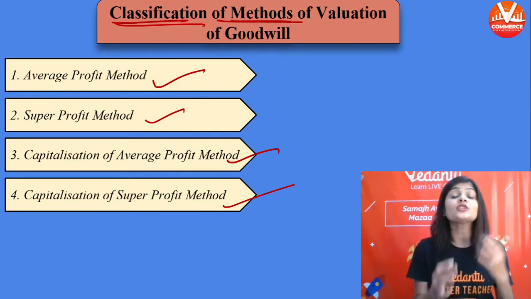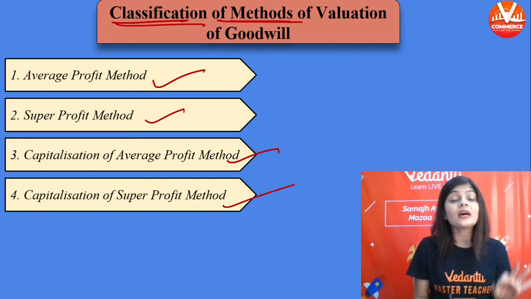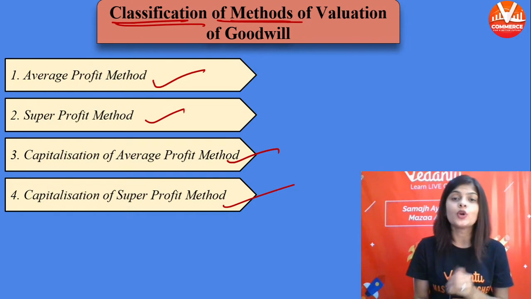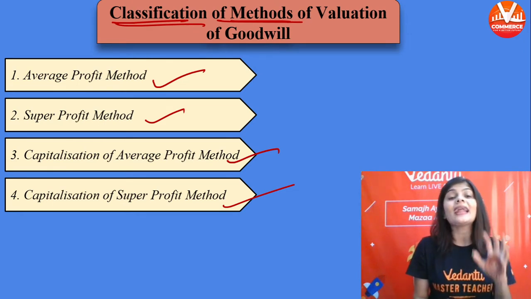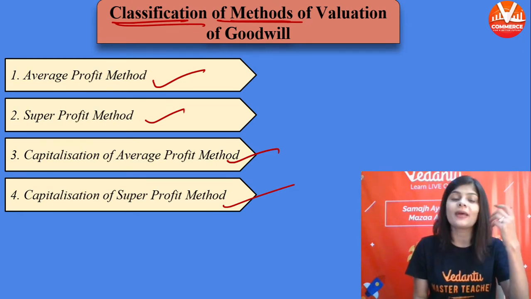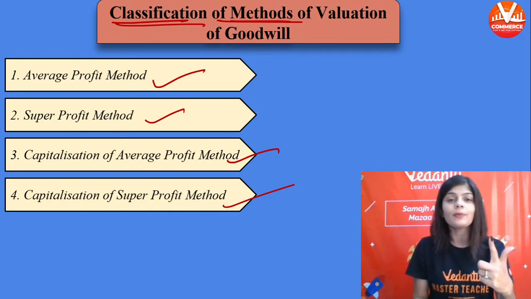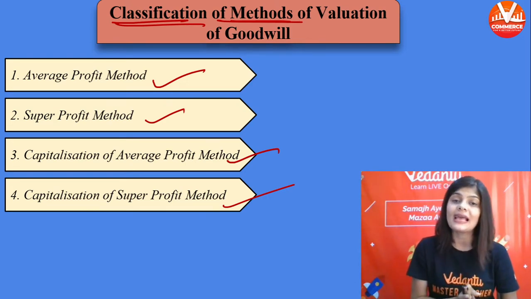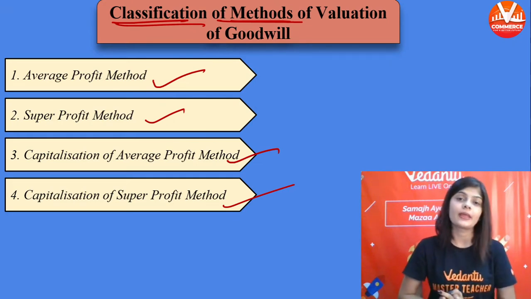Now it depends on the valuer, it depends on the company, which method it is preferring to calculate the goodwill. So there are total four methods.